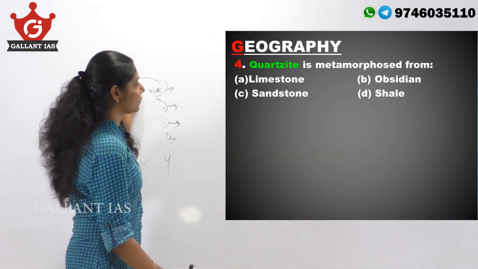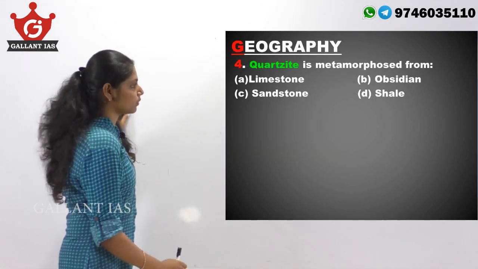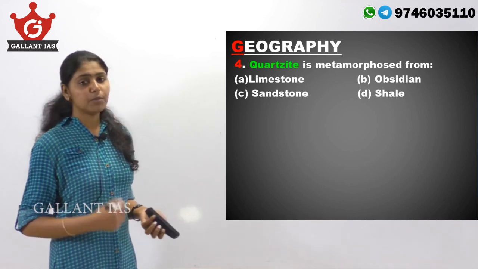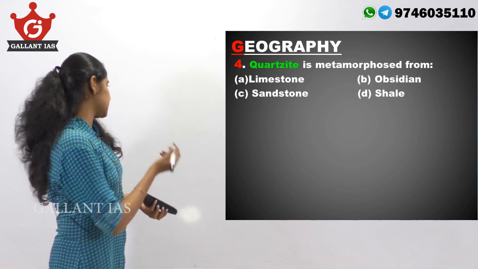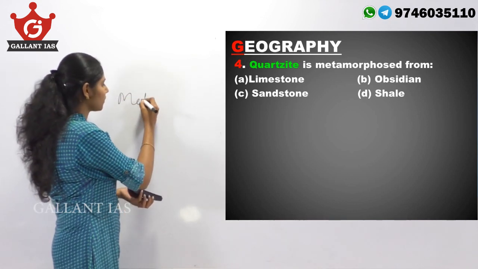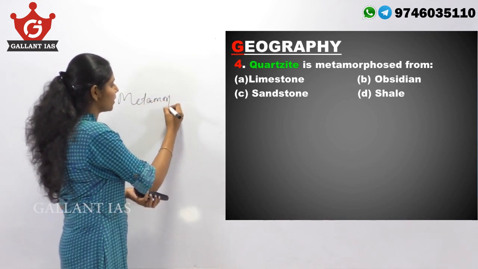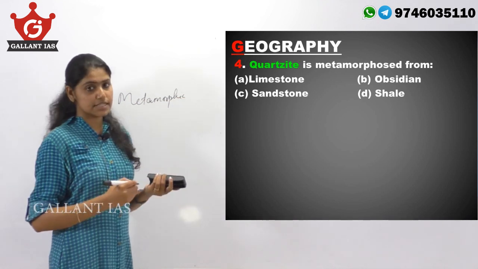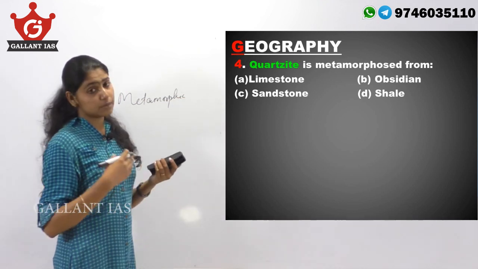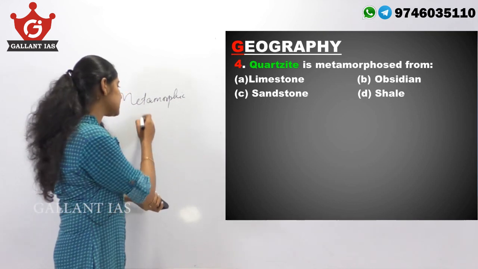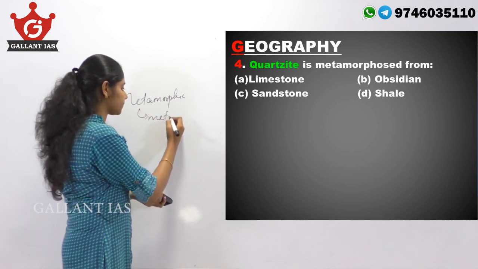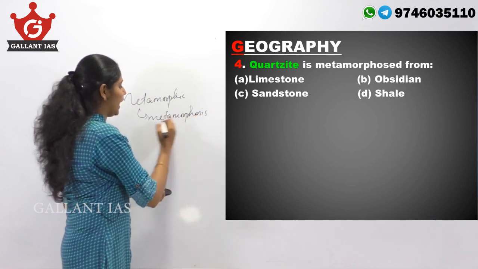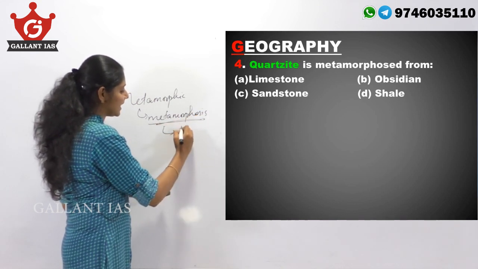Question from geography. Quartzite is metamorphosed from. So metamorphic rocks are formed from existing rocks through a process known as metamorphosis. And metamorphosis means change in form.